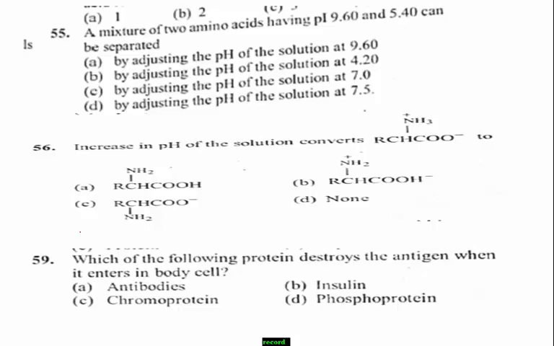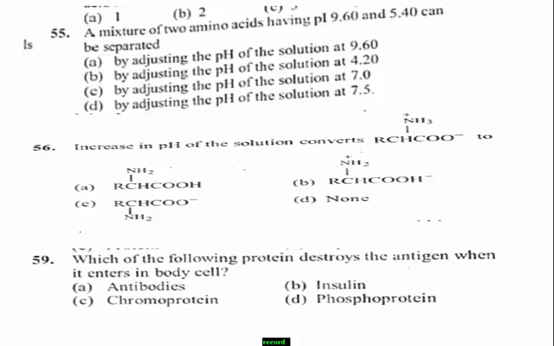Hence, at that pH it does not migrate to either electrode, while at other pH an amino acid migrates either to cathode or anode depending upon its pI.